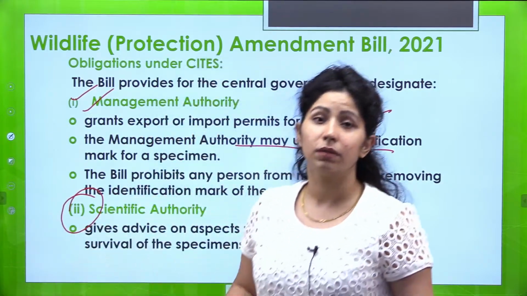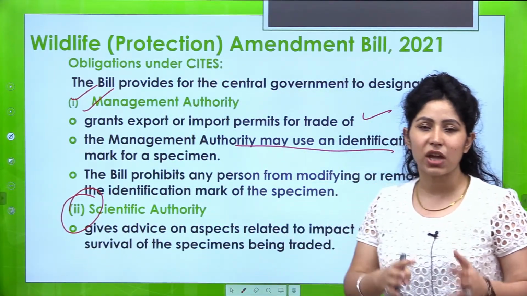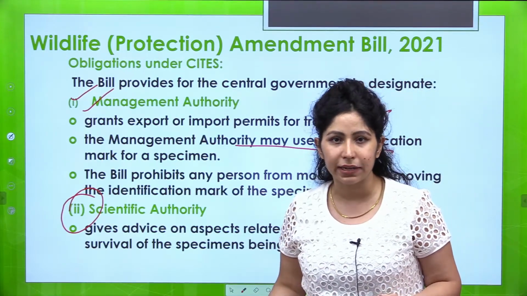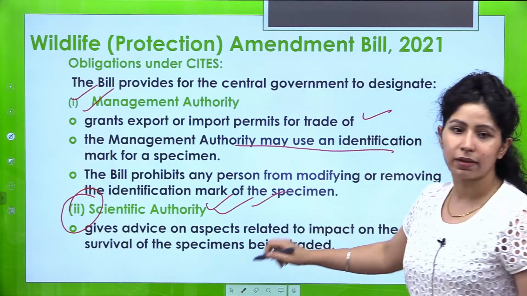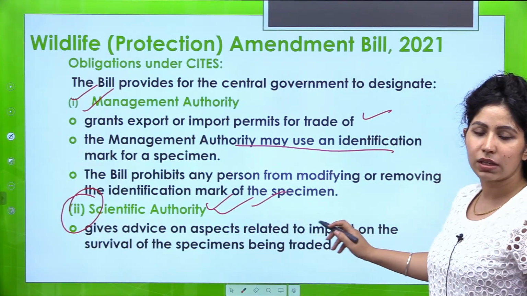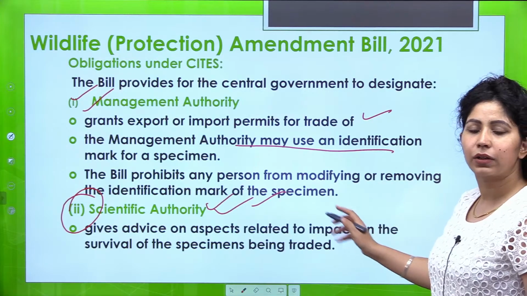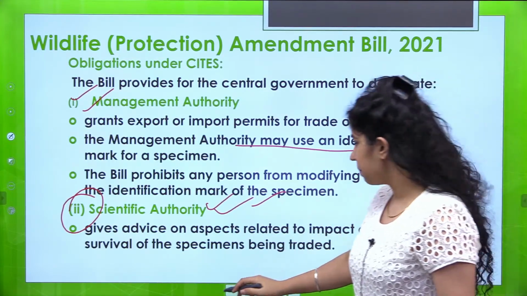So that giving advices and checking how that species are being threatened by the export or import will be seen by this Scientific Authority. So this authority gives advice on aspects related to impact on the survival of the specimens being traded.